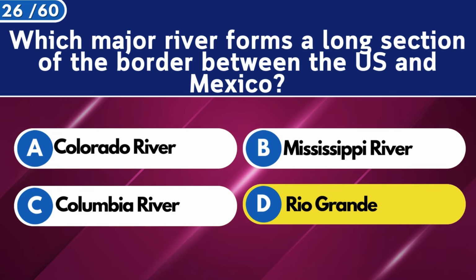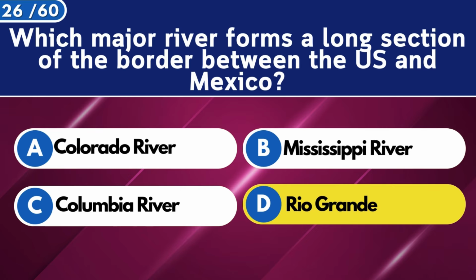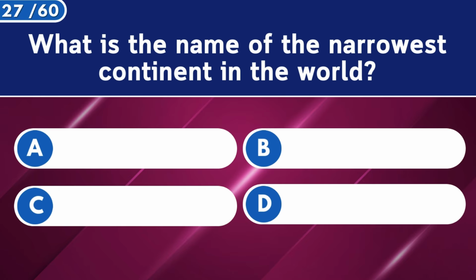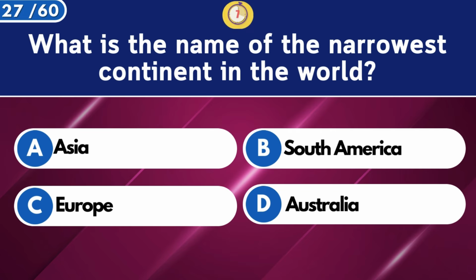Rio Grande. What is the name of the narrowest continent in the world? South America.